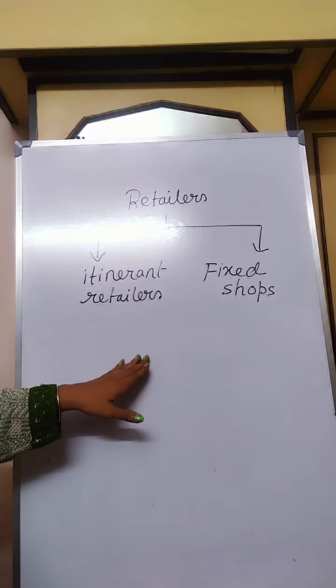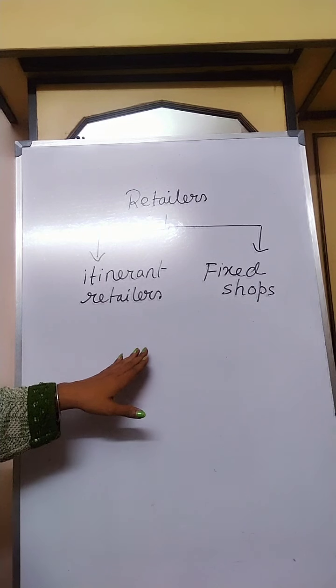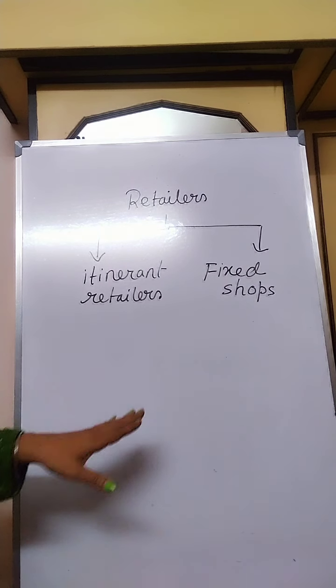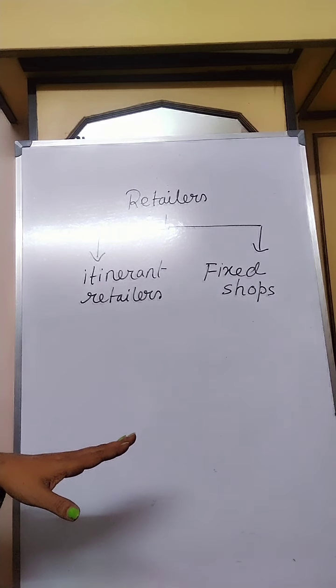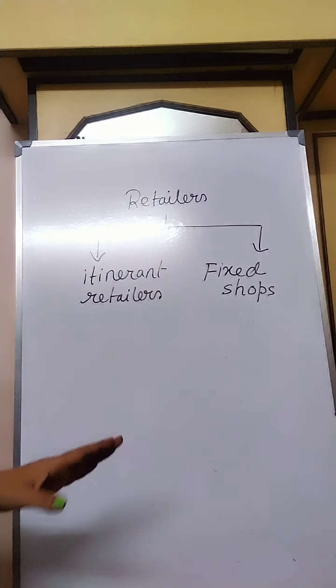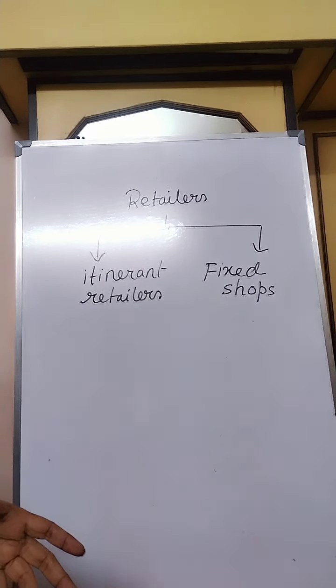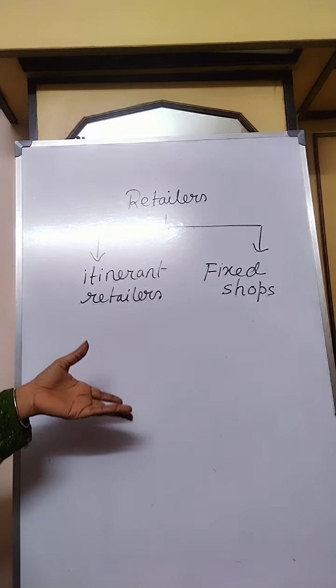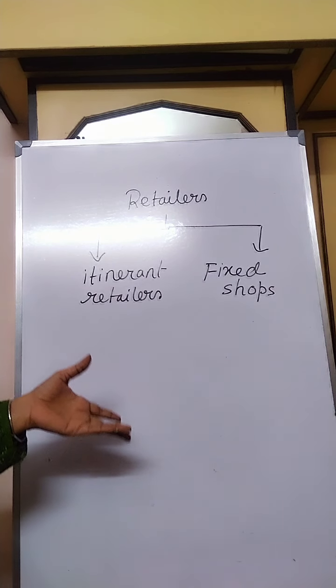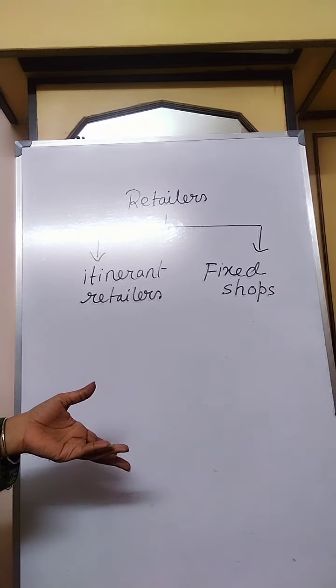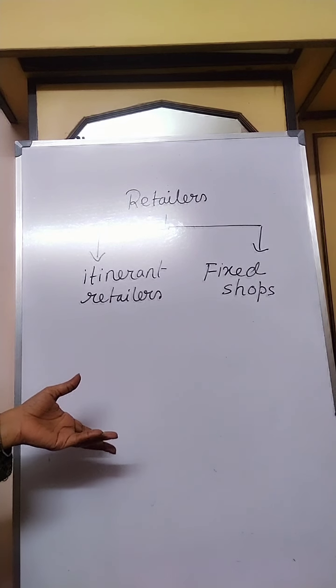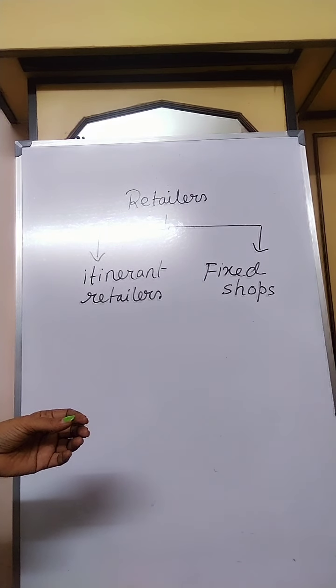Itinerant retailers refer to those retailers who have no fixed place of business. They move from one place to another. They don't have a fixed shop. They generally sell non-standardized items of daily use, and they start the business with a very small investment, very small capital.